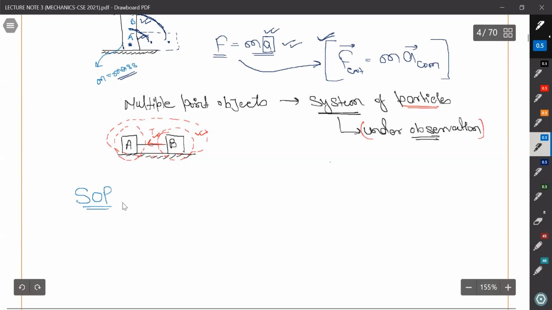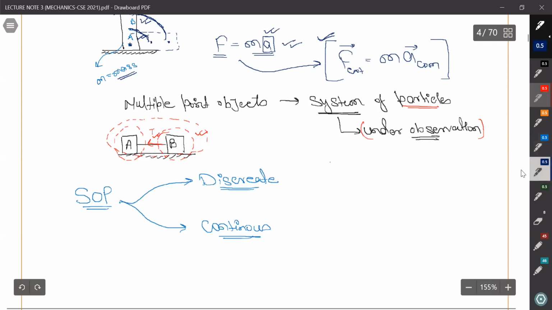So based on this, system of particle can have two types. One is discrete and other is continuous. Okay, so what do we mean by discrete?